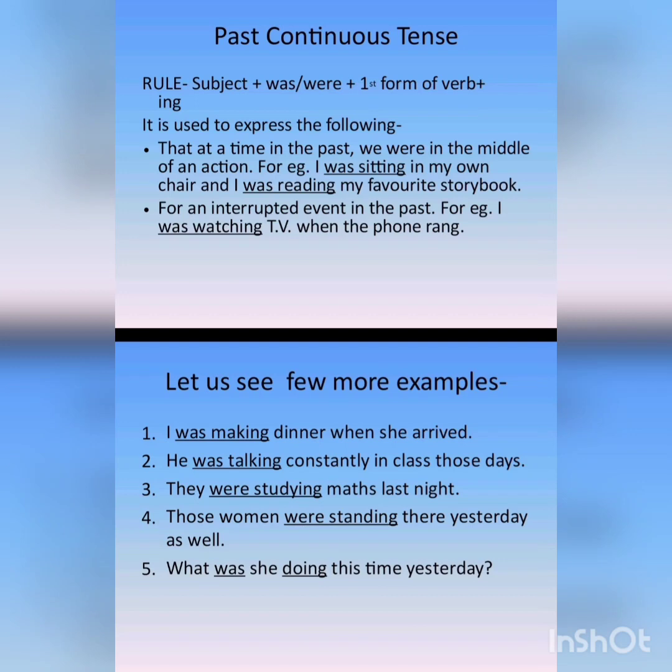Okay, so here you can see that we have used was, and the base form of the verb is make. We have added ing to it and it has become making. So we have used I was making dinner when she arrived. Then you can see when she arrived shows the interruption of an action when a past action was taking place. Means I was making dinner, मैं खाना बना रही थी जब वो आई. So जब वो आई is an interruption in खाना बना रही थी. Okay, so there's an interruption in a past action.